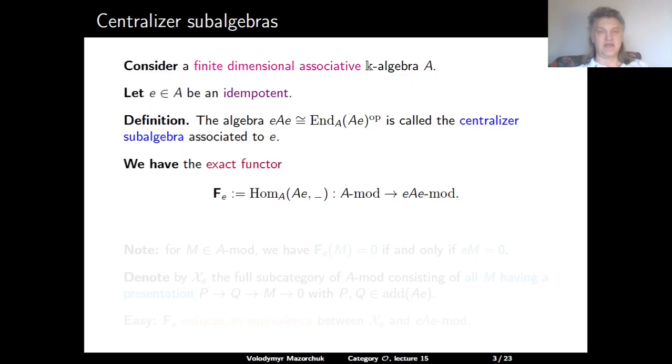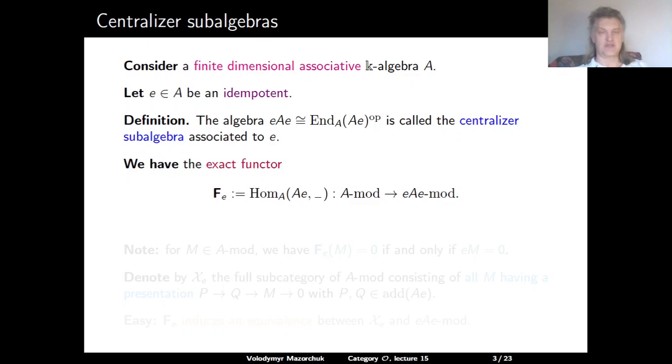We have the exact functor, which we denote by F_E, which is given by taking homomorphisms as A-modules from the projective module AE to blank. So this is a functor from the category of all A-modules to the category of all EAE-modules.